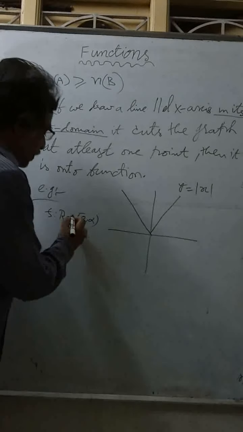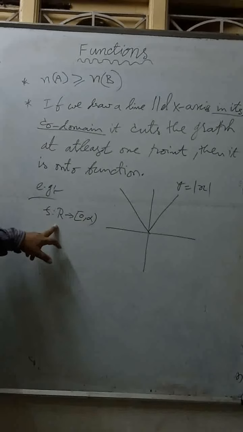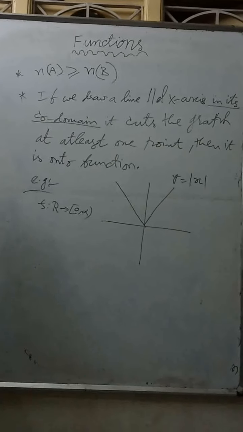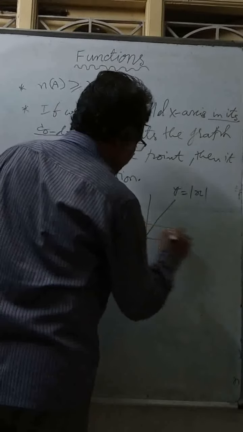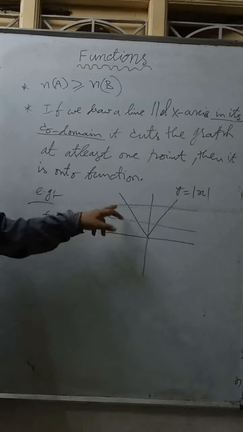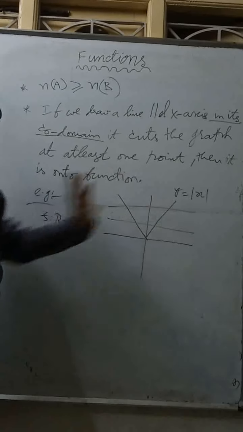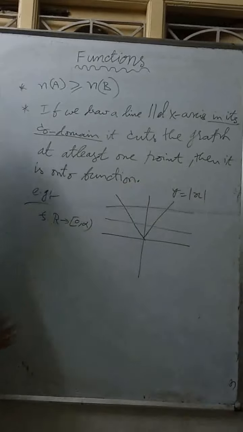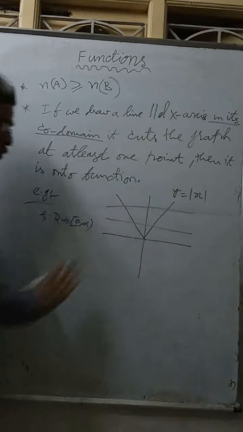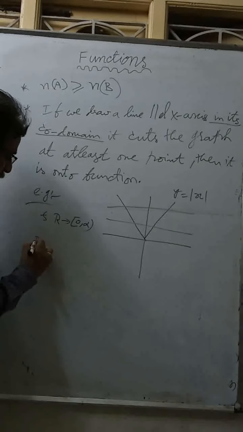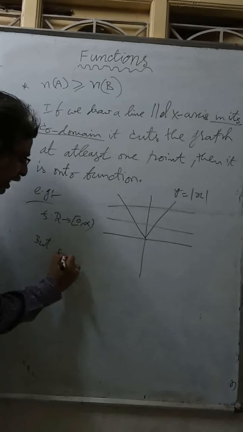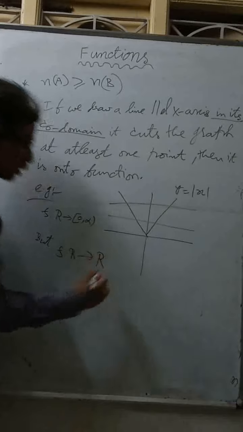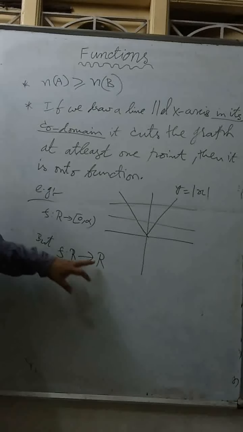See this difference. Here domain is real numbers, but codomain I am taking only 0 to infinity. Now in this codomain, if I draw any line, it cuts at 2 points. Therefore, it is onto. If the same function y equal to mod x is given, but the domain is R and the range also R, meaning codomain also R.